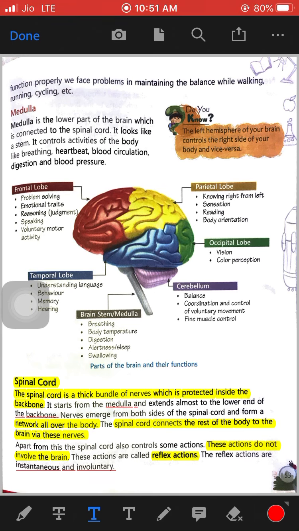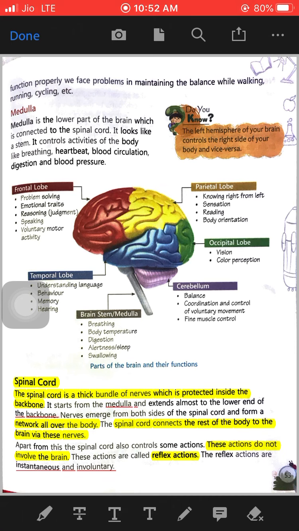It connects the rest of the body to the brain through these nerves. So our brain and our body parts are connected with the help of nerves, and the actions that are controlled by the spinal cord that do not involve the brain are known as reflex actions, and they are involuntary actions,